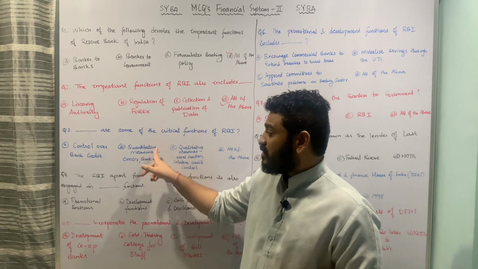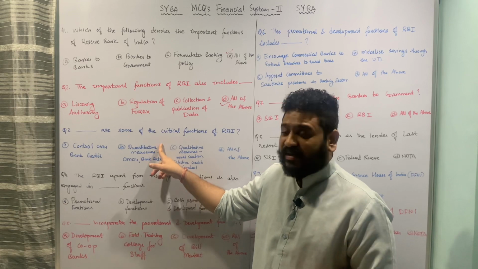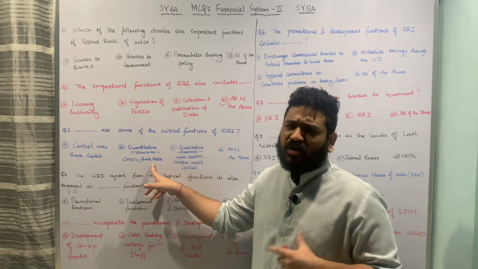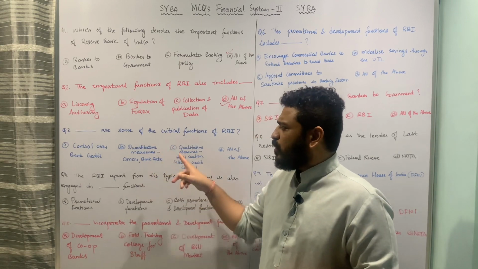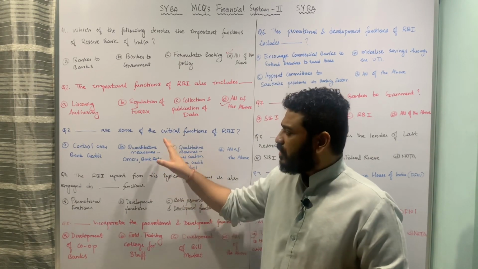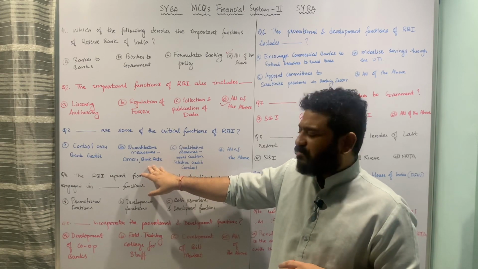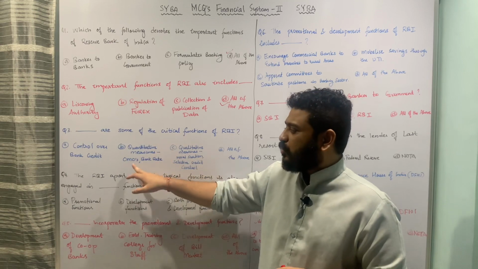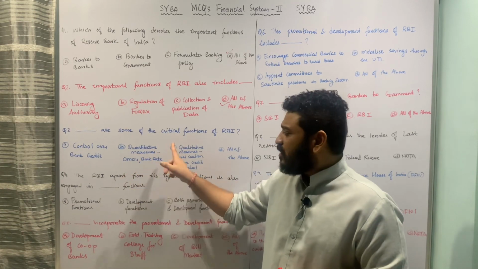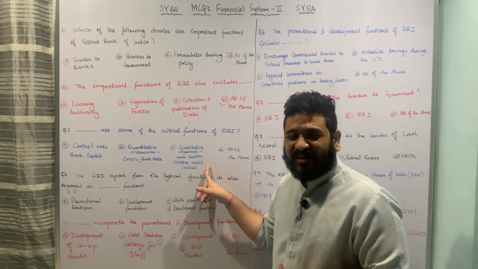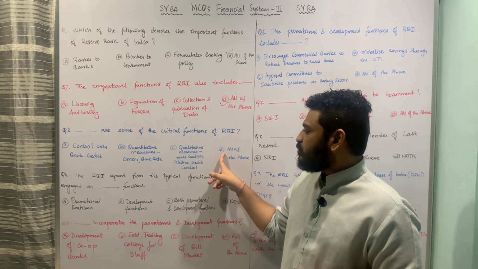The third is quantitative measures like open market operations and bank rate, which I'll talk about, both the qualitative as well as quantitative measures in the monetary policy, in the next lecture. But let us stick to the functions. The quantitative measures include open market operations and bank rate. The qualitative measures include moral suasion and selective credit controls, and the last option is all of the above.